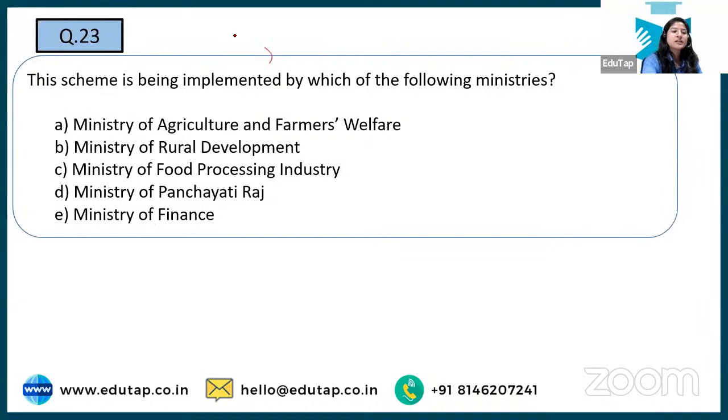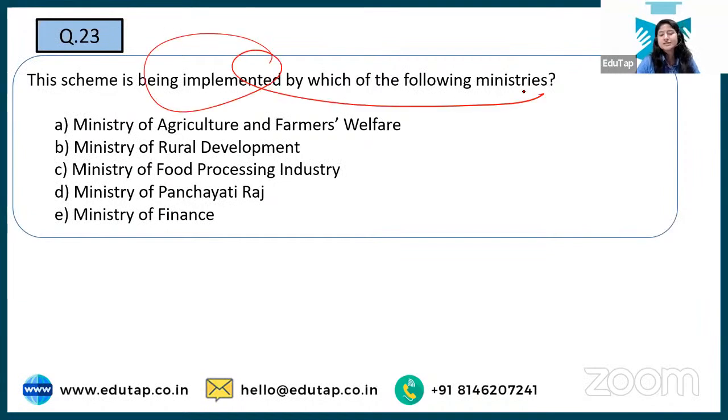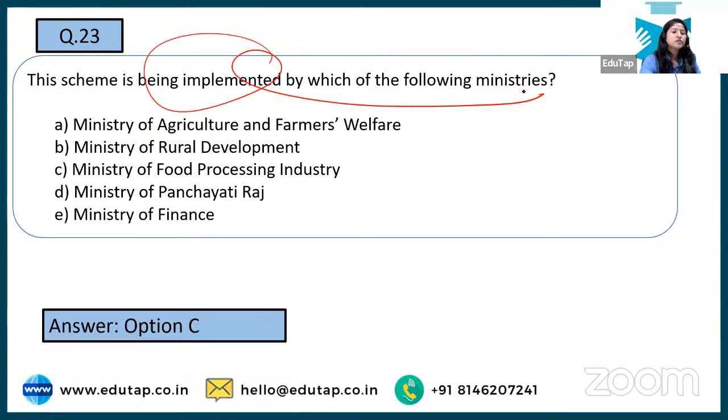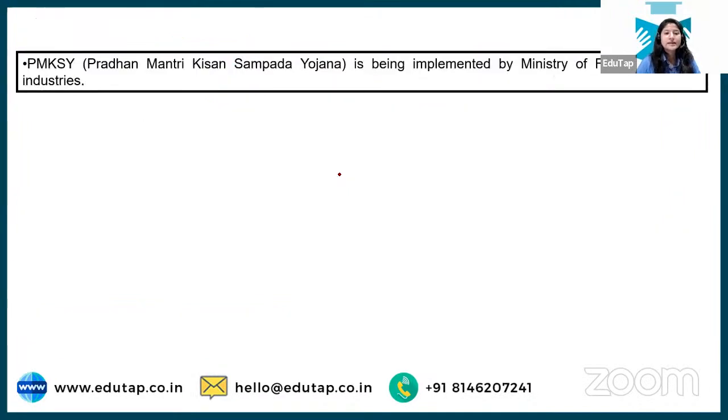Now, you have to tell which of the following ministries implements this particular scheme. Nilesh is saying option C, Shivam is saying option C, and yes, the correct answer is option C. You should not get confused with agriculture and farmers welfare. The correct answer is the Ministry of Food Processing Industries only. Next, Kisan Sampada is being implemented by this ministry.